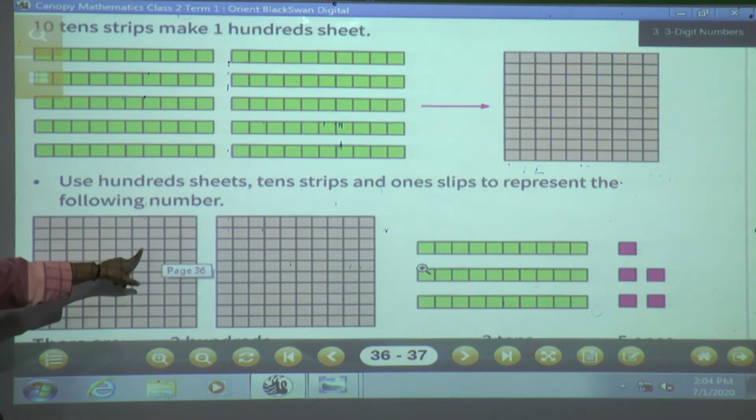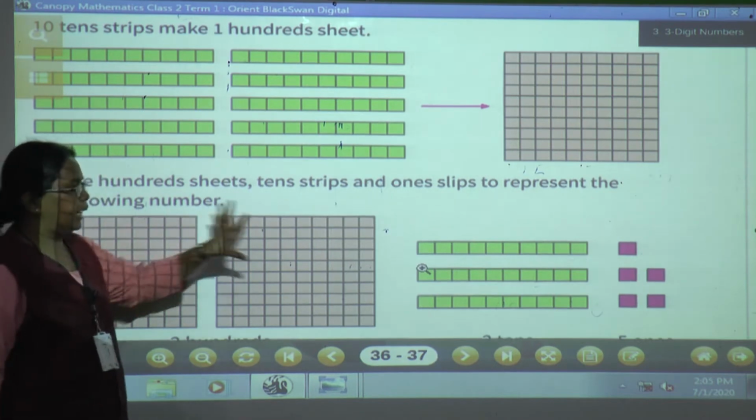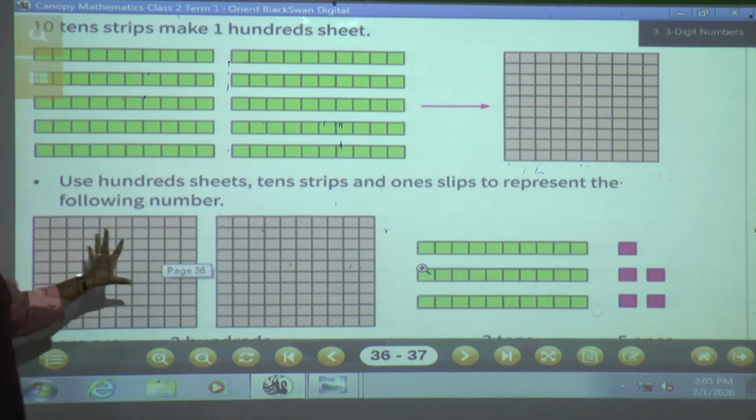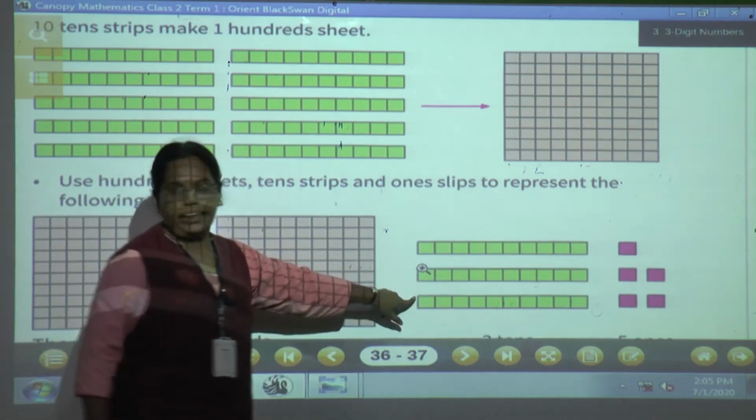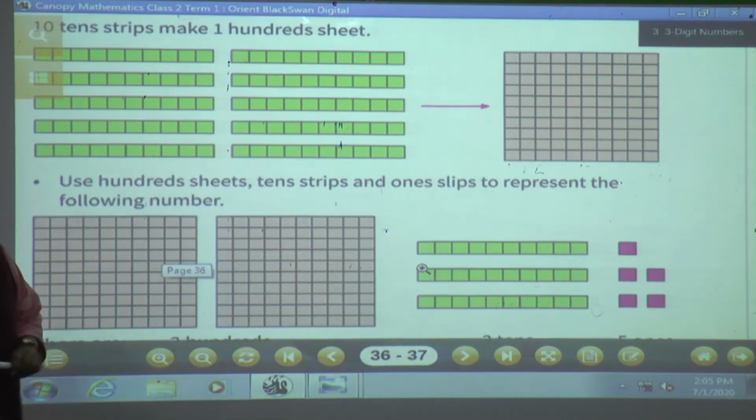In this you can see there are 2 sheets. 2 sheets means how many tens? Yes, 20 tens, 10 tens and 10 tens. That becomes 200. Then this is what? 3 tens. So what will come here?